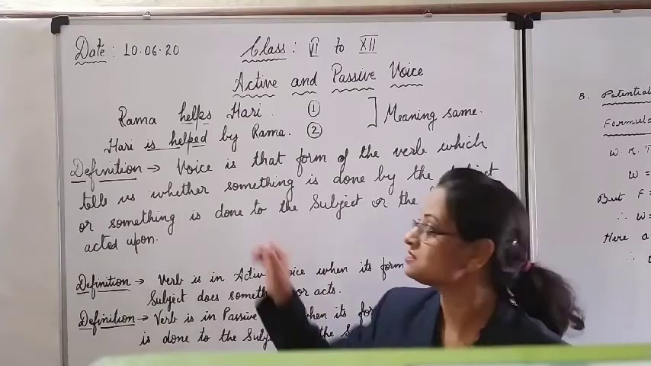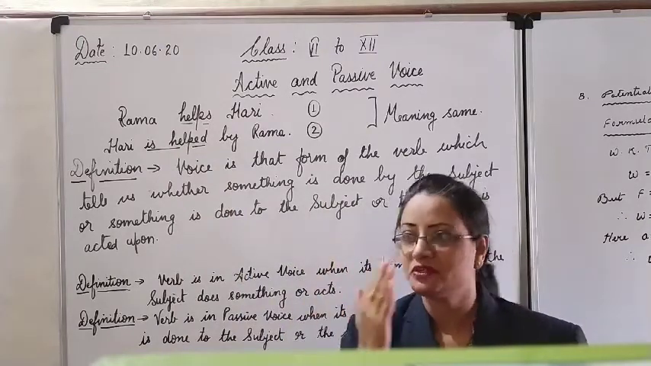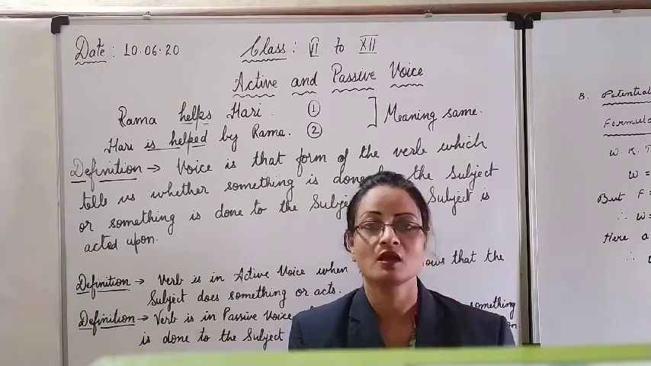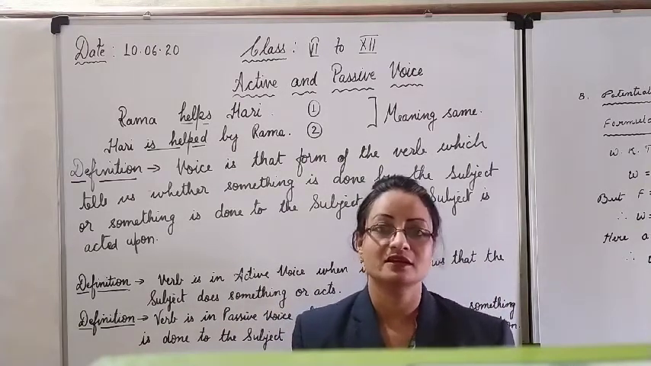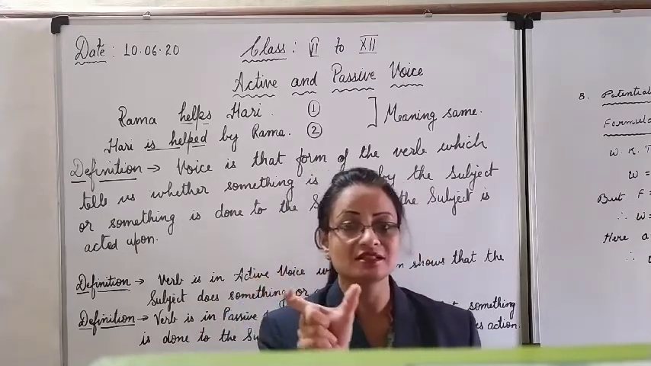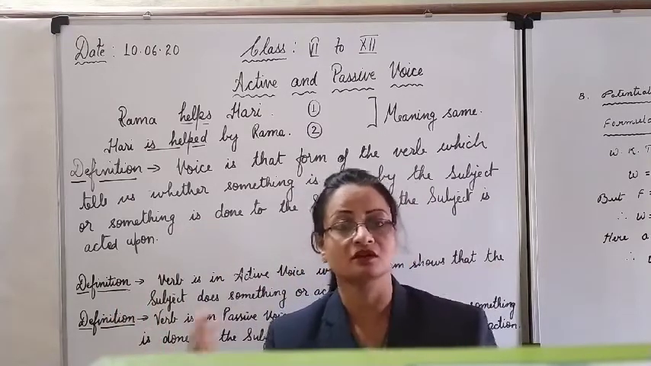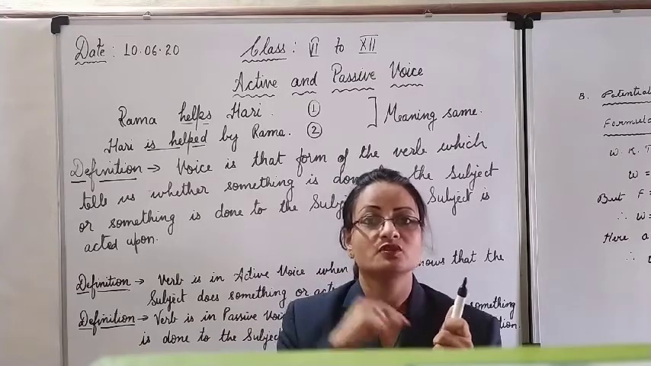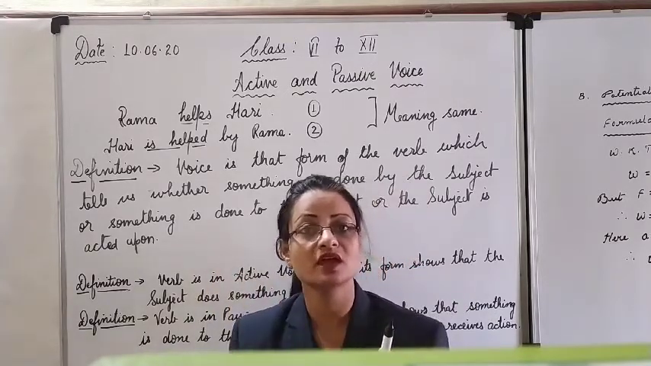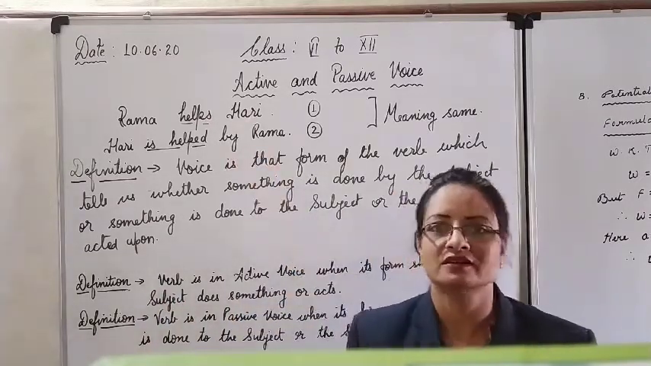Once again we will revise. Here I have mentioned two sentences. In one, Rama helps Hari. Rama is doing the action of helping on Hari, on the object Hari. In the second sentence, Hari is helped by Rama. The form of the verb is helped tells us that the action is done on the subject Hari by the object. Clear? In the second sentence, the object is the doer. In the first sentence, the old object is the doer of the action on the new subject. Clear? Which is the object of the old sentence.